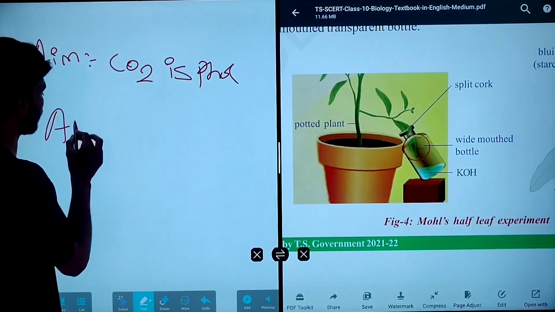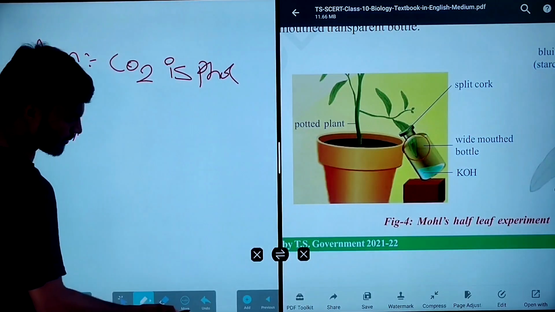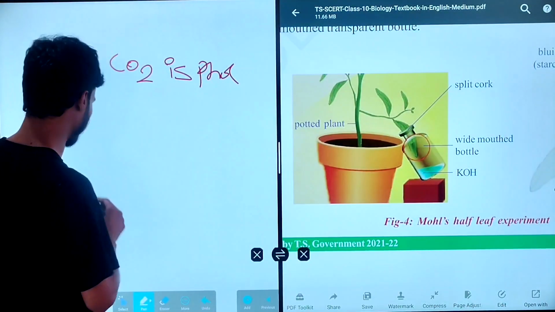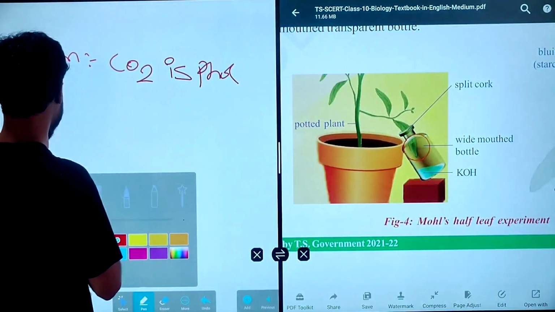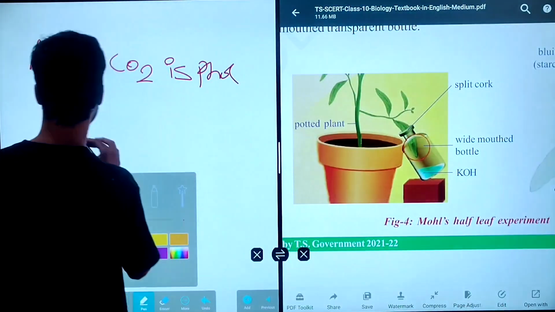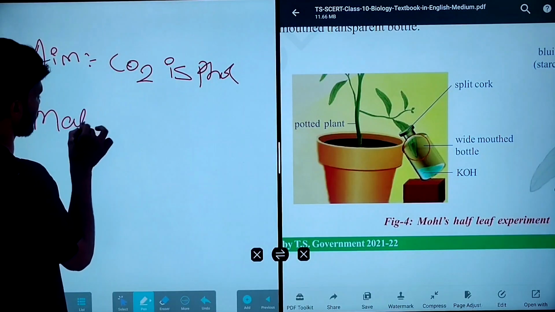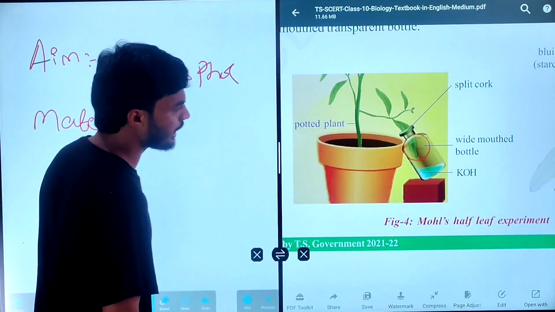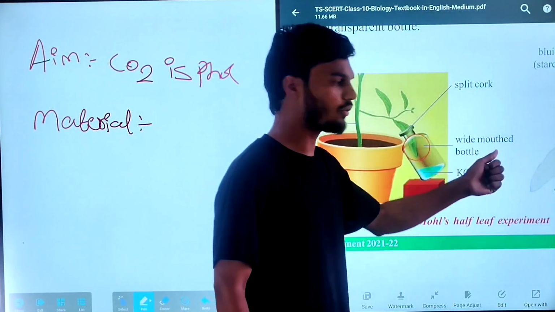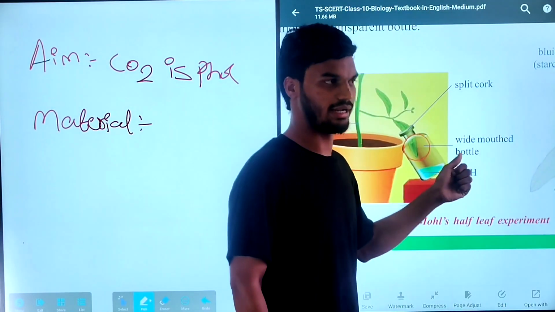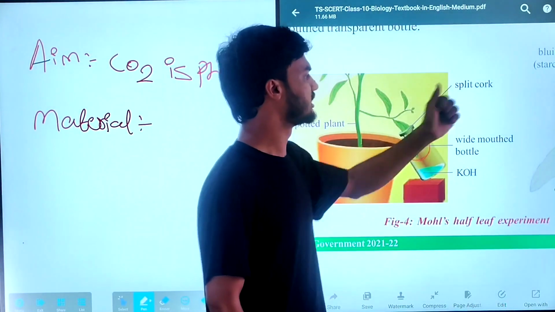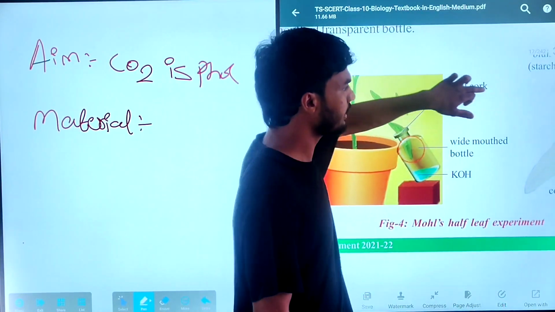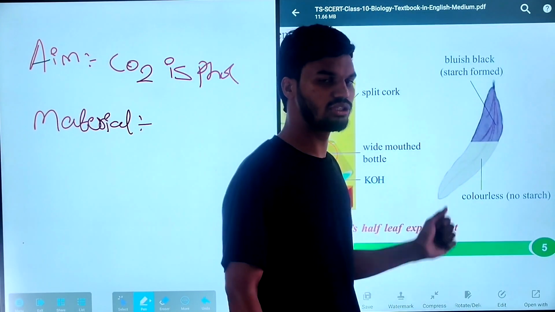Material required. So for doing this experiment, what are the materials required? Take the potted plant. Next, a transparent wide mouthed bottle, split cork and KOH, potassium hydroxide. Then you have to take iodine solution.